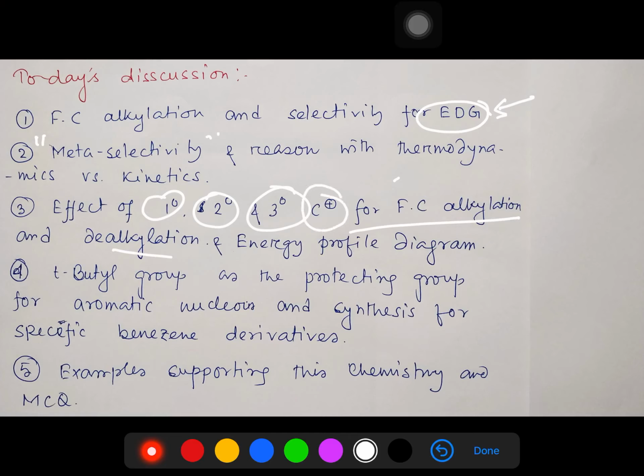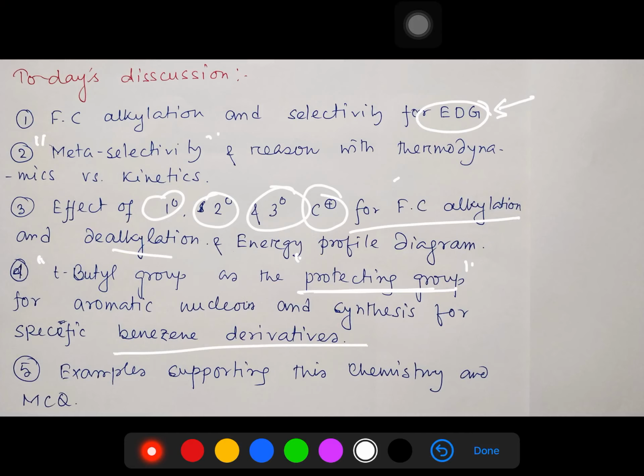After that we will discuss the tertiary butyl group as a protecting group. Okay, this is important. The tertiary butyl group is a protecting group for aromatic electrophilic substitution on benzene derivatives. And finally we will discuss a few MCQs which could be useful for your exam purposes. So a lot of chemistry is to be learned in this video. I request you please watch the video until the end.